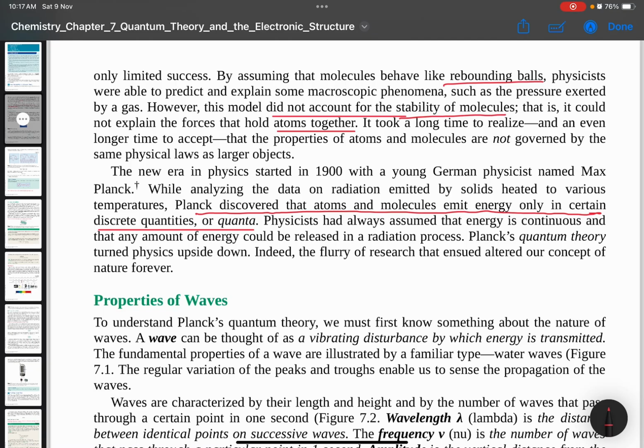And the physicists assumed that energy is continuous and any amount of energy could be released in a radiation process. Planck's quantum theory turned physics upside down. Dia reject that first theory yang dia assume energy is continuous tu. Planck discovered new findings. The flurry of research has altered our concept of nature forever.